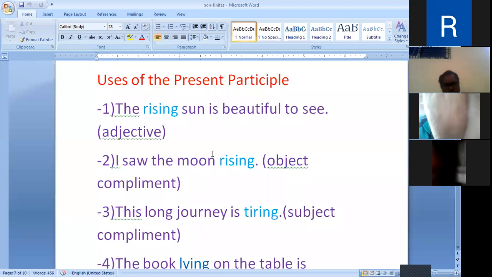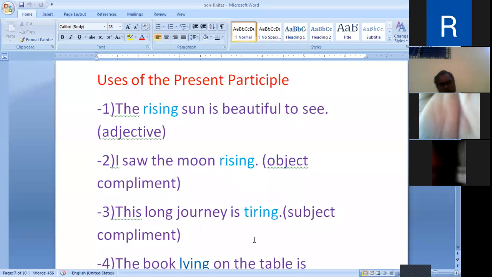This is the object and this present participle is placed after it. Rising is a present participle which is working here as an object complement to this object, the moon.